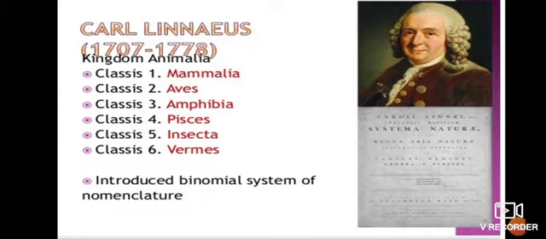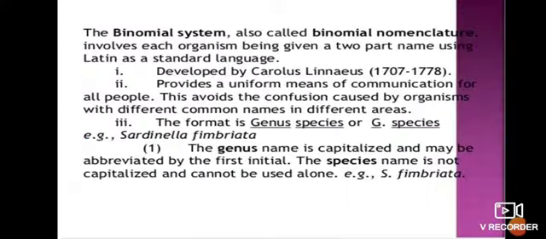Carl Linnaeus introduced the binomial system of nomenclature. The binomial nomenclature involves each organism being given a two-part name using Latin as a standard language. The genus name is capitalized and may be abbreviated by the first initial. The species name is not capitalized and cannot be used alone.